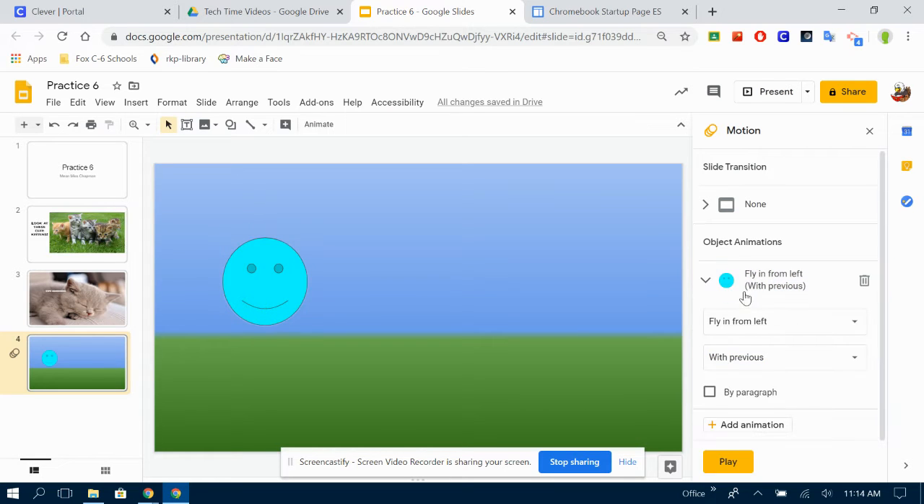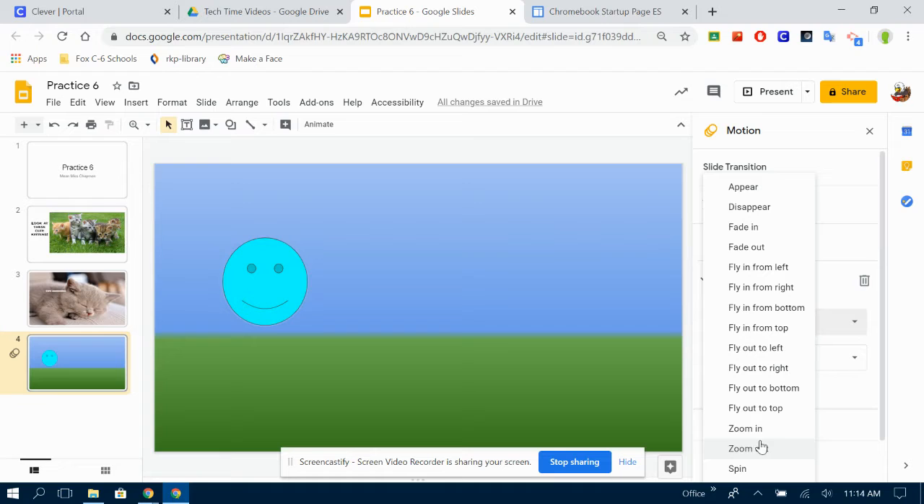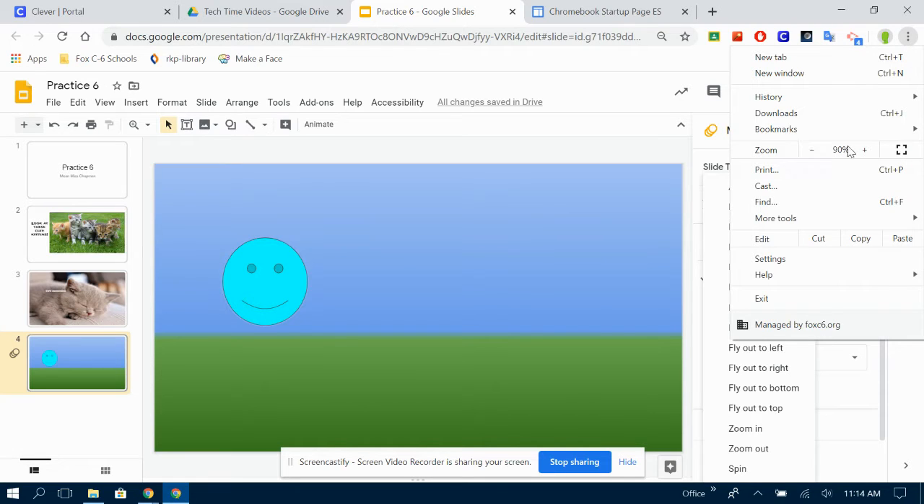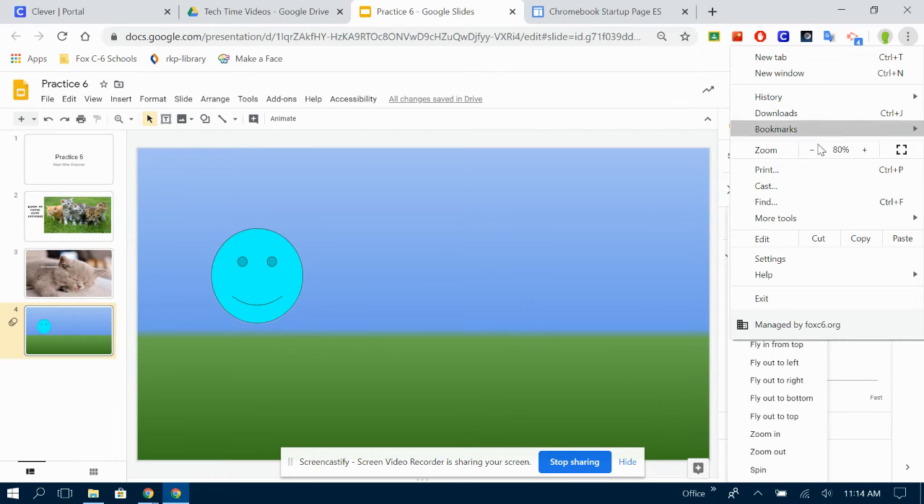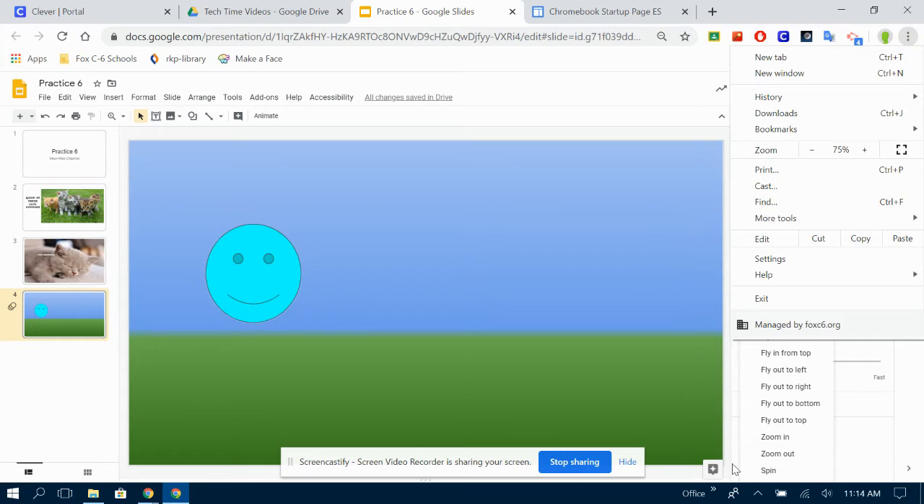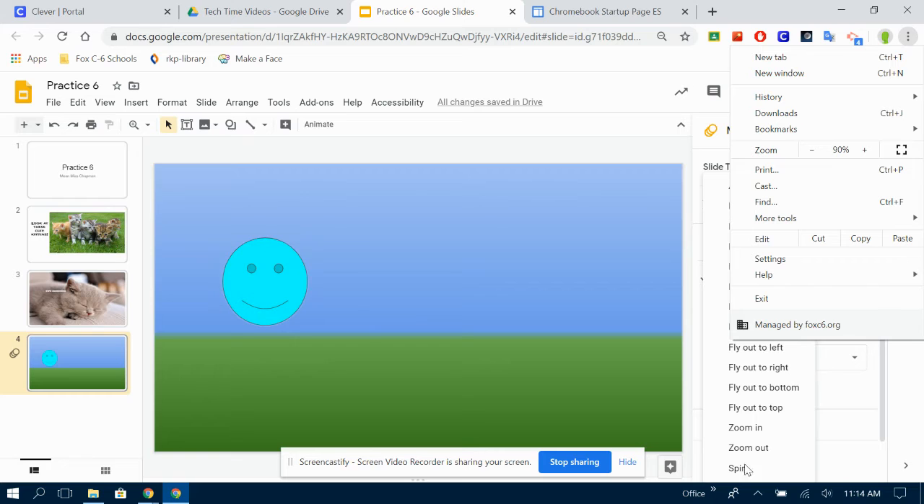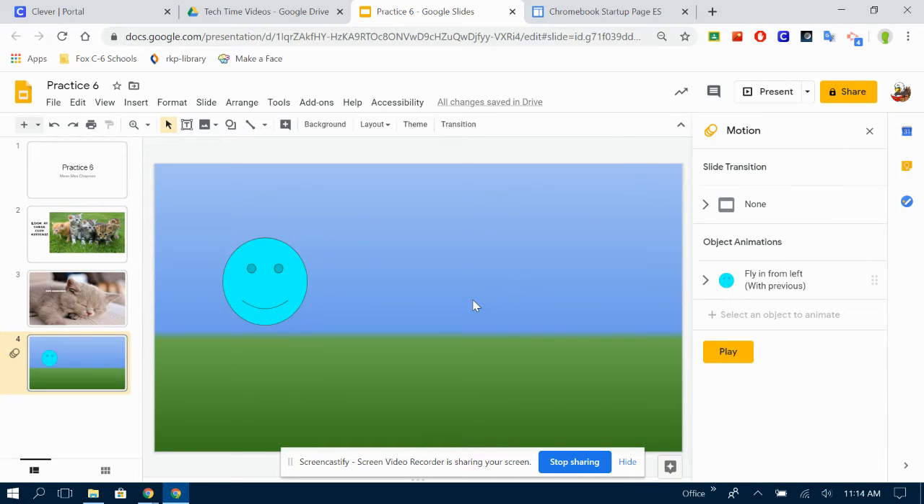You can change it to zoom in, zoom out, spin, whatever you want. If you can't see all of this list of things, you may need to go up here into these three dots and click the minus sign. Notice mine's at 90%. If I change it a little bit more, this gets a little smaller, so I can see more things. Now I got the whole thing. Now I can go back up to 90 and I can still see all of them. Sometimes you can only see part and you can't scroll down. So check that zoom button. It may just be the size of your screen.